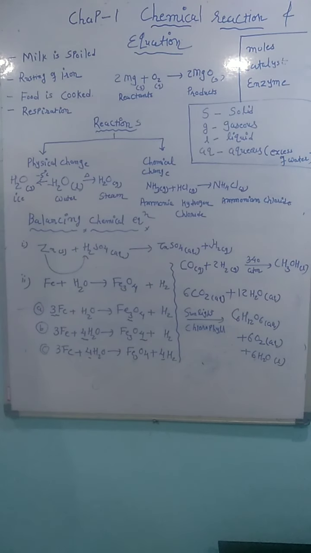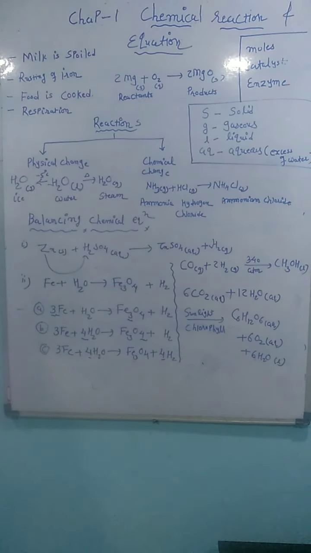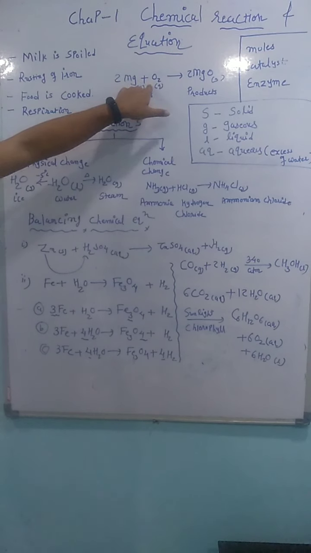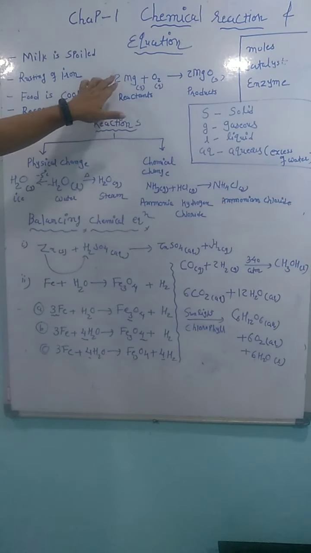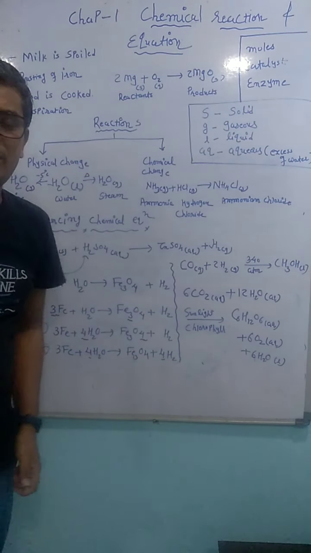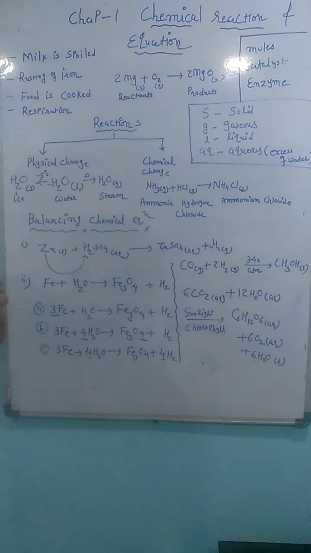Now, we will mainly concentrate here on the words moles, reactants and products. When I have to read any reaction, there is a systematic way to read it. I cannot say 2 kg of magnesium reacts with 1 kg of oxygen to produce 2 kg of magnesium oxide. I cannot read it like that, or say 2 liters of magnesium react with 1 liter of oxygen to produce 2 liters of magnesium oxide. Whenever we want to read the reaction, we have to use one special word.